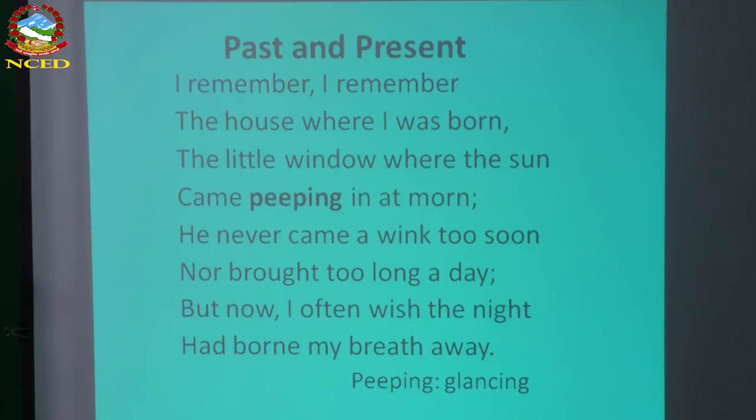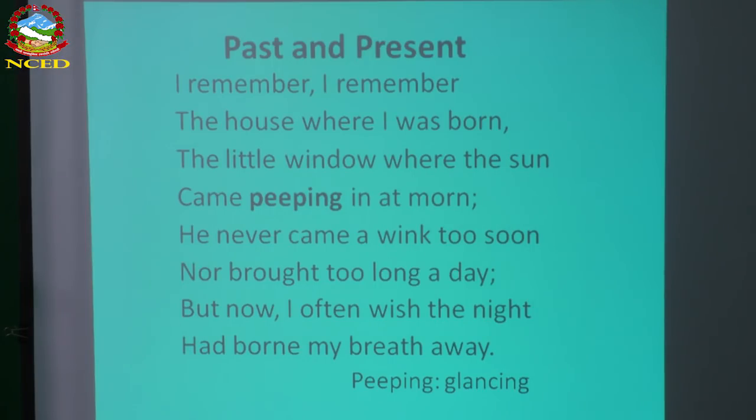He never came away too soon, nor brought too long a day. It means the night was so quick, the day was so quick, because the poet was still a boy, still a child. He enjoyed it, and the day was quickly gone. But now I often wish the night had burned my breath away.